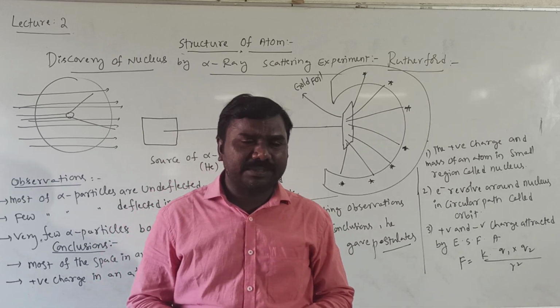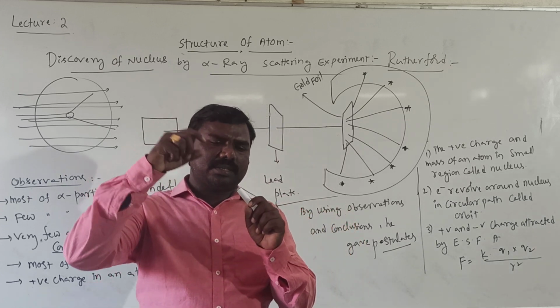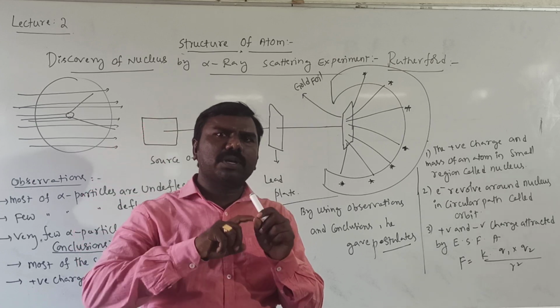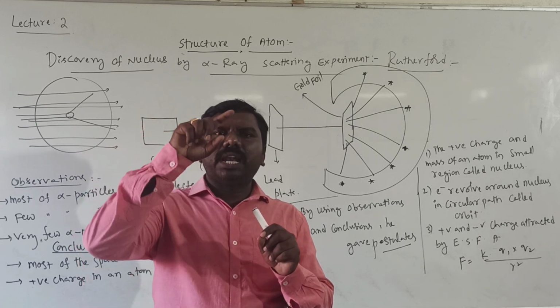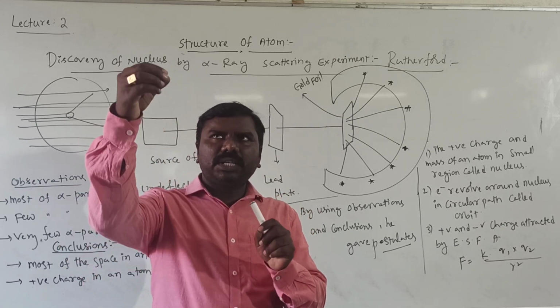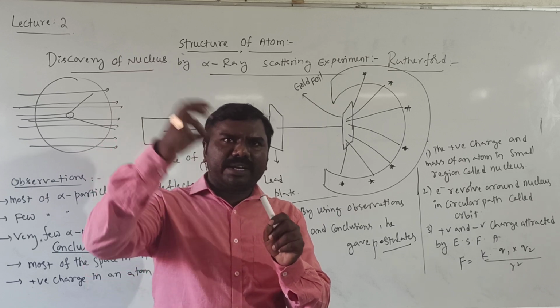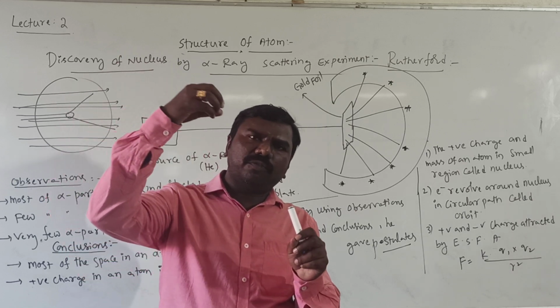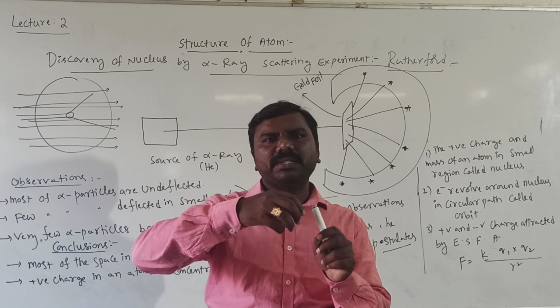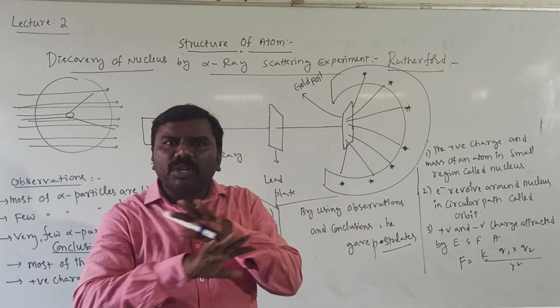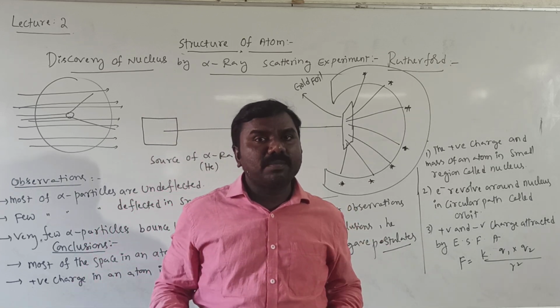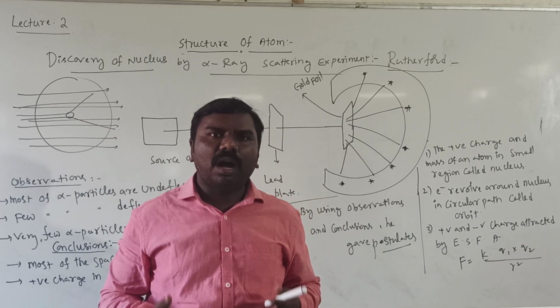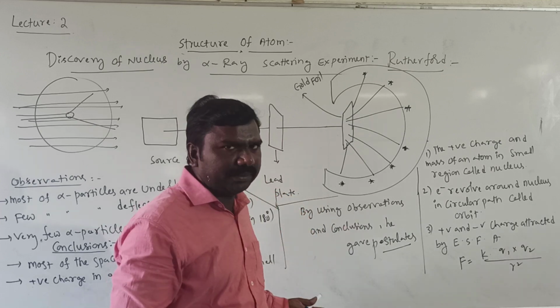What are the drawbacks? The nucleus has positive charge because protons and neutrons are present, and electrons revolve around the nucleus. It is attractive, so obviously the electron should fall into the nucleus due to attraction. Then the atom would collapse. But atoms are quite stable. How they are stable is not explained.